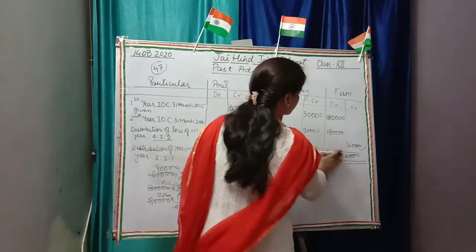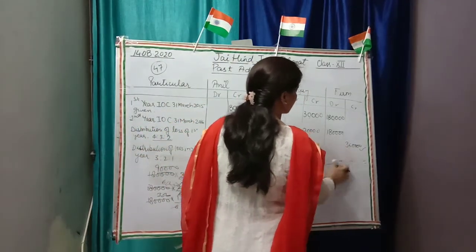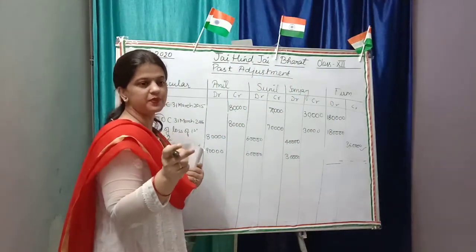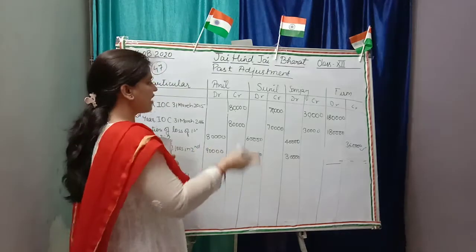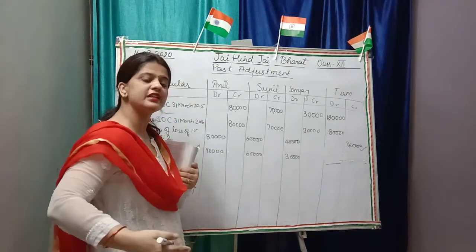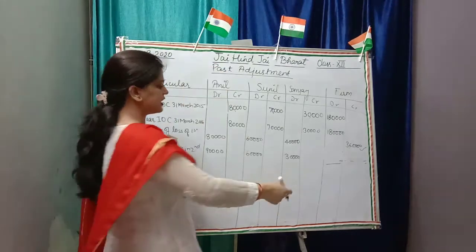Now what do we have to do? Now we have the third step. I gave you yesterday the steps for revision. The third step is the total of each side. We have to make the total of each side.